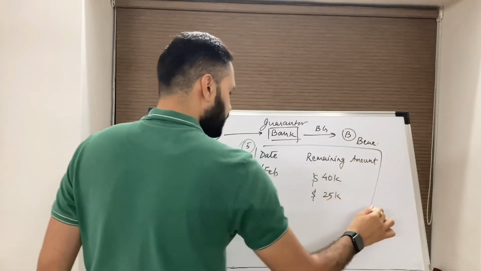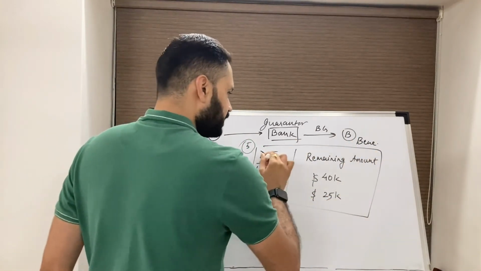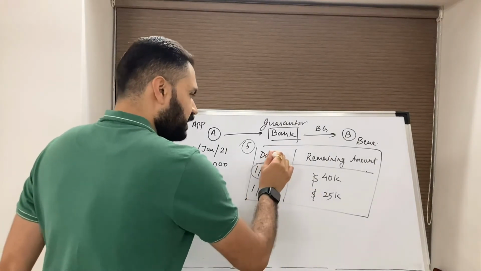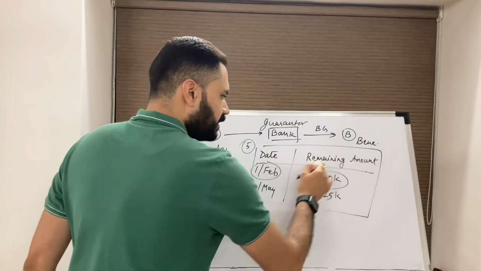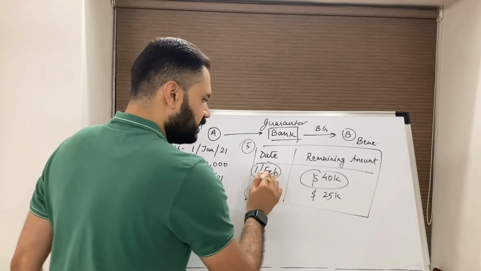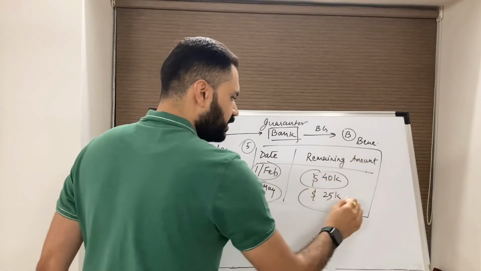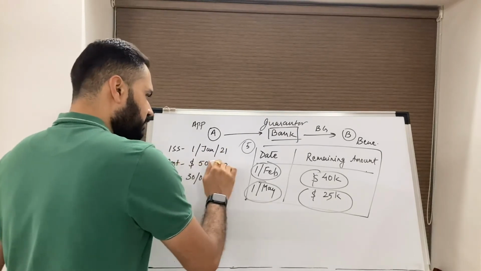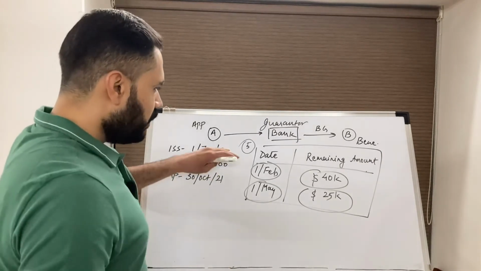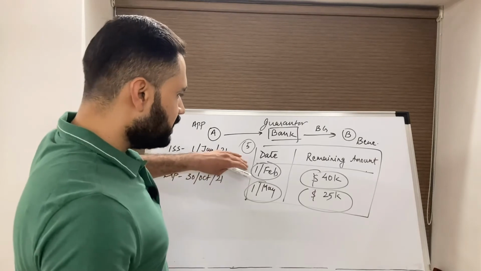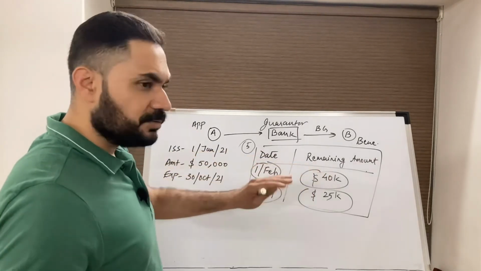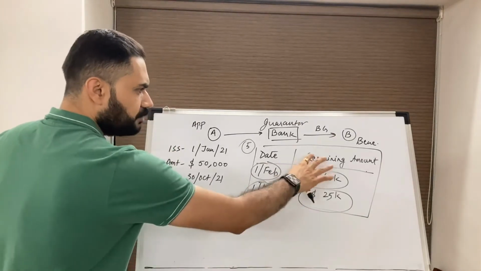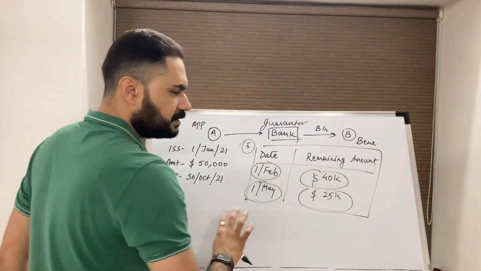This is the fifth way in which the guarantee amount can be reduced, if the guarantee has this kind of a chart mentioned in the guarantee terms and conditions itself, that on this date the remaining amount under the guarantee will be this much, on this date the amount remaining under the guarantee will be $25,000. Even though the guarantee was issued at an initial value of 50,000, on these predetermined dates the guarantee value will be reduced. No consent from any party will be required, and the guarantee amount will be reduced in this manner.